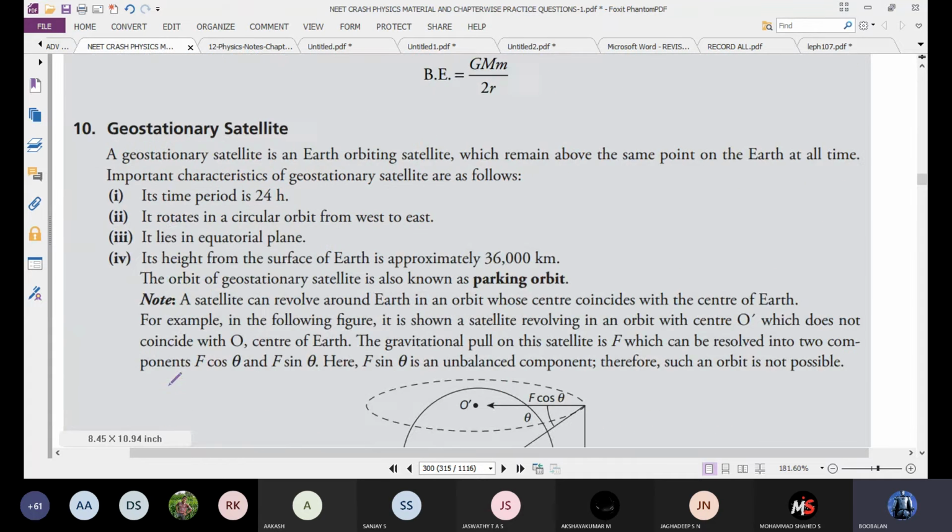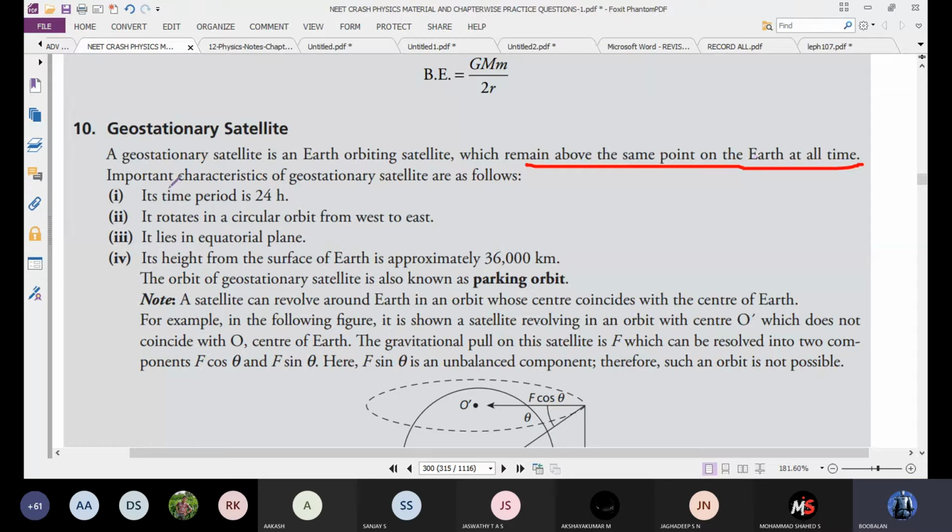Okay. So next one, geostationary satellite. Still now we watched one video, and it is based on GSLV. It is the Earth orbit rotation. It is a geostationary point, which remains above the Earth at the same point as the Earth at all times.